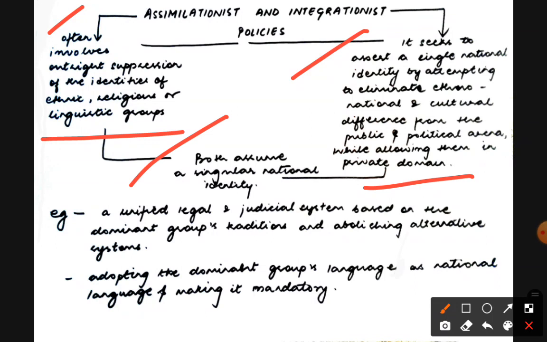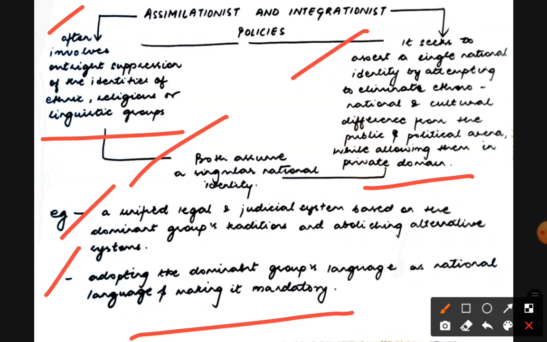For example, a unified legal and judicial system in a country which is based on dominant groups' traditions, where you abolish alternative systems, or you adopt a dominant group's language as national language and you make its usage mandatory. So both of these policies assume a singular national identity.